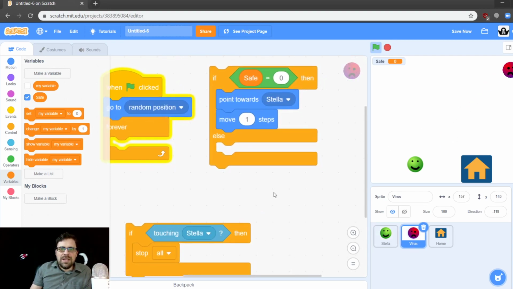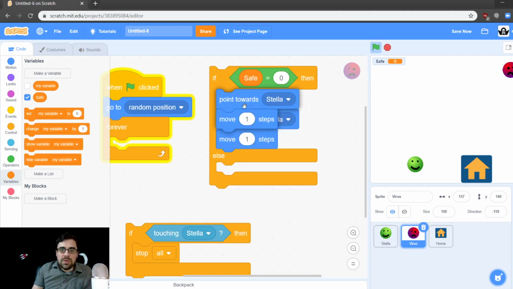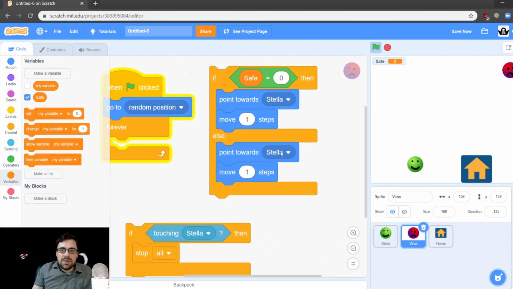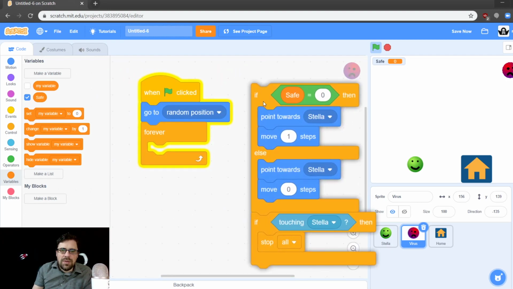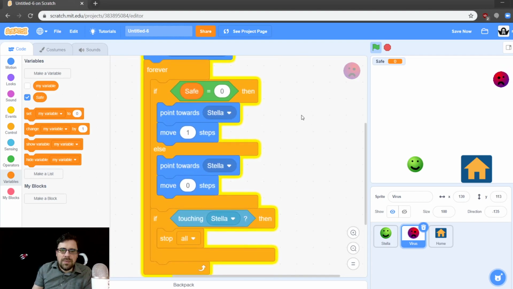Okay, so if safe equals 0, then point towards Stella and move. Otherwise, what we're going to do is the exact same thing. Point towards Stella, but instead of moving 1 step, we'll move 0 steps. So now they won't move if we're in the house. Okay? Let's grab our game over blocks and snap them on the bottom, and then the whole thing goes back inside that forever loop.